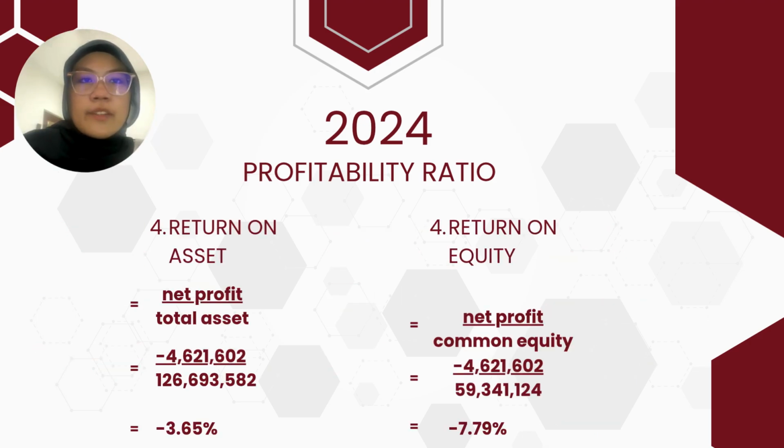Another critical metric is the return on assets, which was negative 3.65%. It shows how efficiently management uses the company's assets to generate profit. A negative ROA in 2024 indicates that for every ringgit invested in machinery, land, and inventory, the company was actually losing about 3.6 cents.